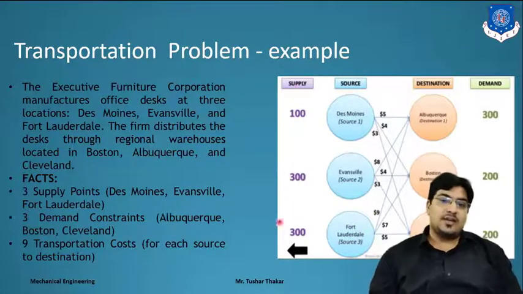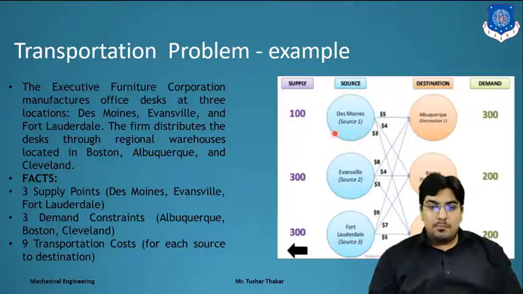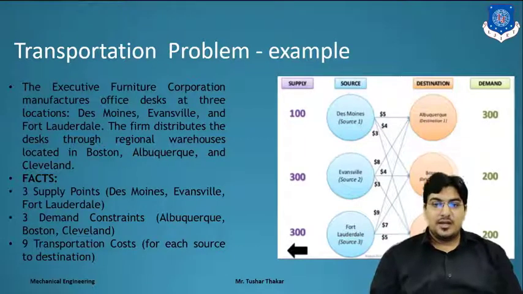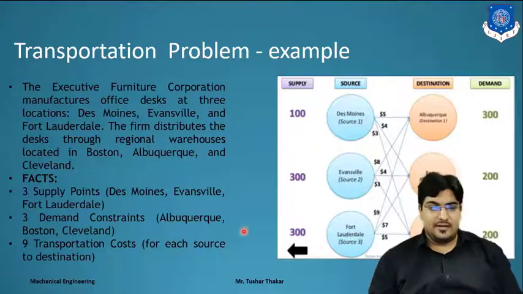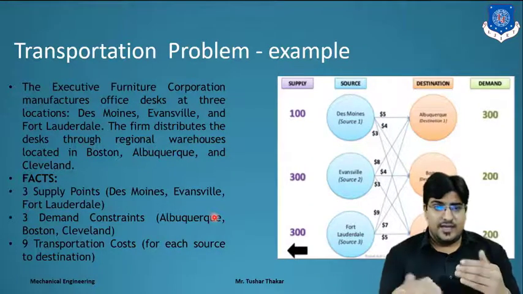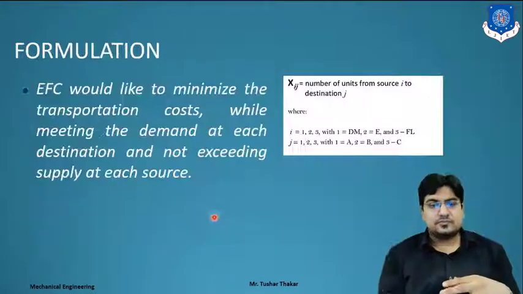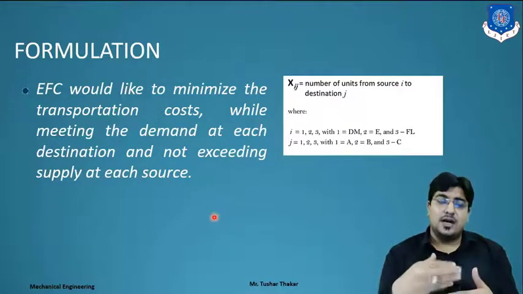Clear? So according to supply and demand, the first warehouse has 3 destinations, and again 3 destinations for source 2 and source 3. Where they have to fulfill that demand, we have to calculate in the transportation problem by using various methods. Clear? What is the basic formulation of transportation?